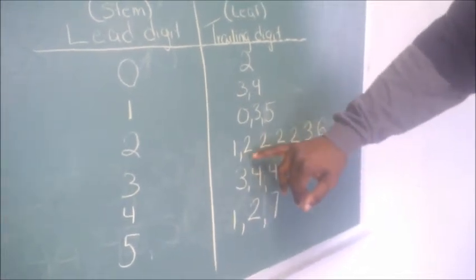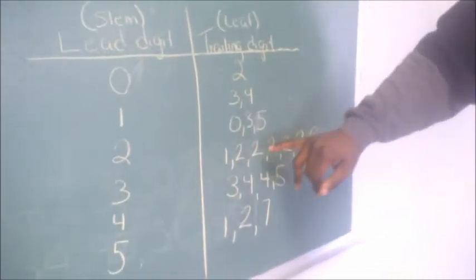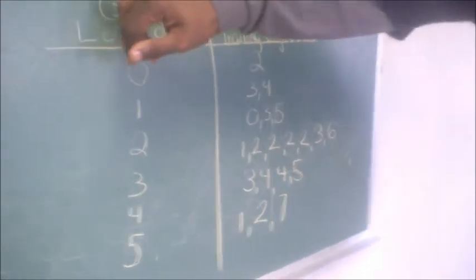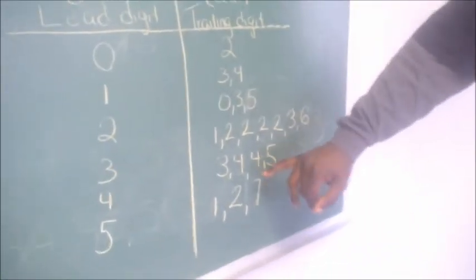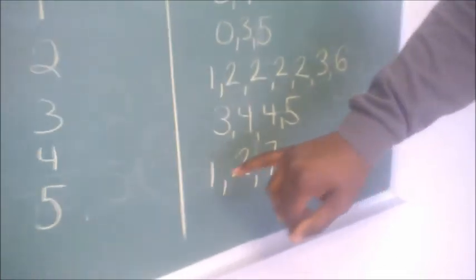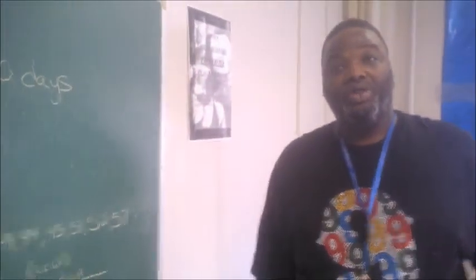And as you can see, the 2s are repeated here in the 3 column because there's 1, 2, 3, 4 32s seen here. Then we move to the next step, which is the 4s. So you got 4, 3, 4, 4, and 5. And in the 5s, you got 1, 2, and 7. These are your trailing digits that go with the leaf product.